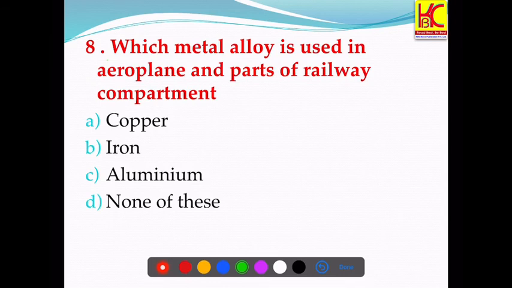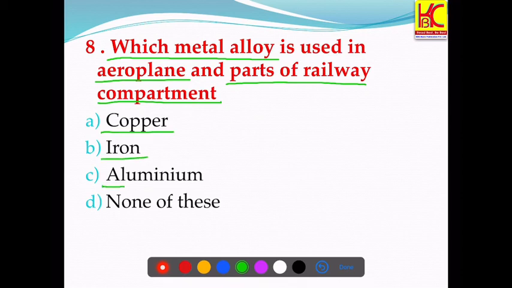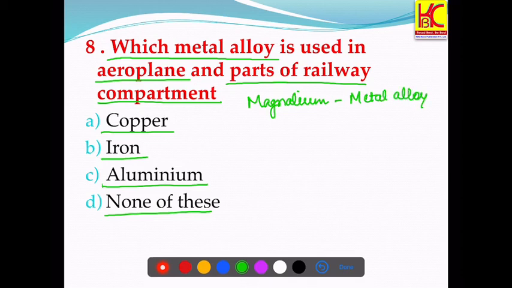Question number 8. Which metal alloy is used in aeroplane and parts of railway compartments? So the aeroplane parts and the railway compartments are made up of which metal alloy? This has been asked in this question. The options are copper, iron, aluminium, none of these. So magnesium is the alloy. Magnesium is the metal alloy which is used for this purpose, for making aeroplane parts and the railway compartments.